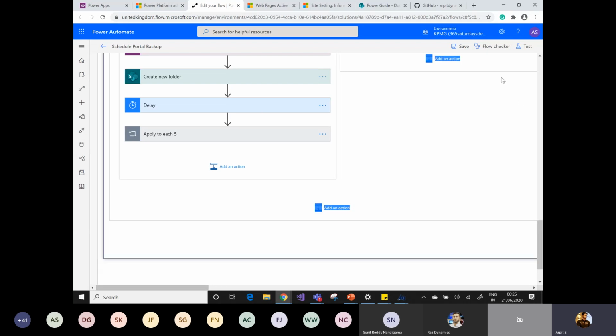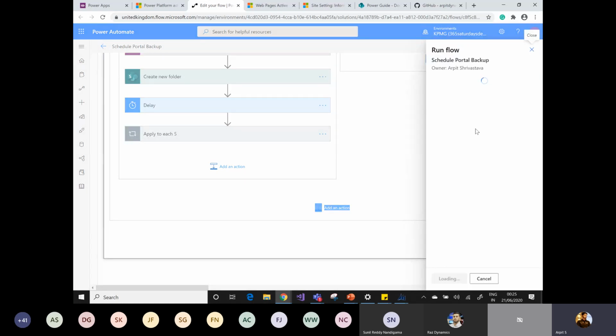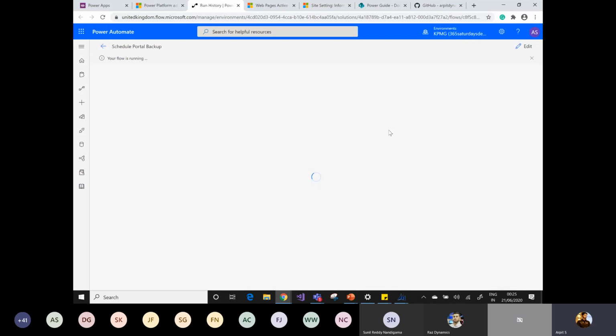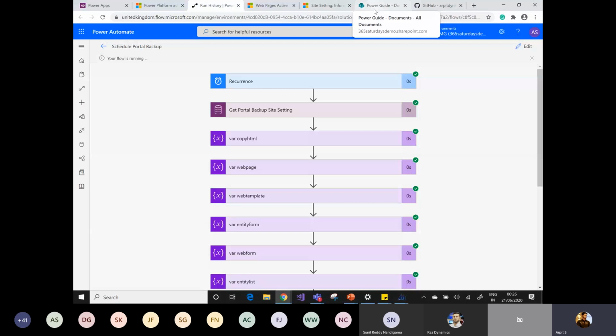Now I'm running it manually to test how it takes the backup of your custom files. Okay, so it's running. Still running.